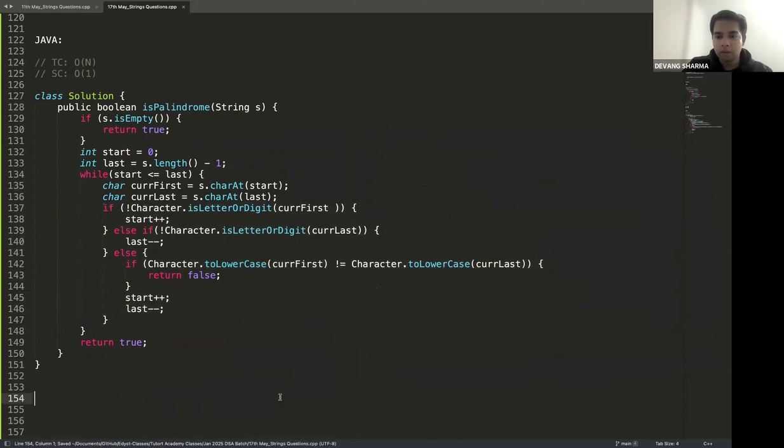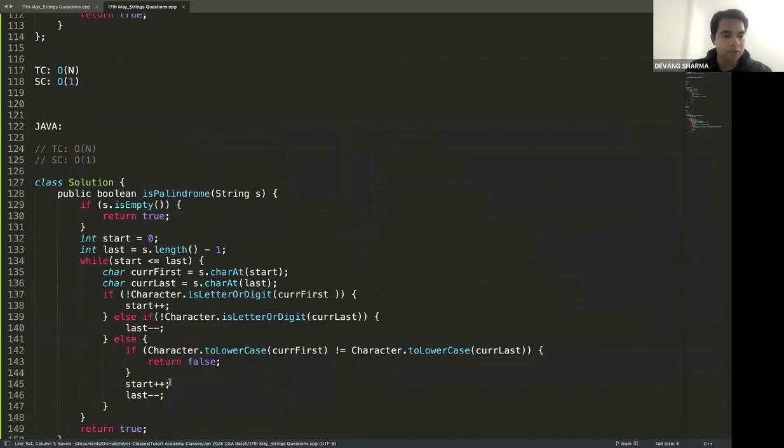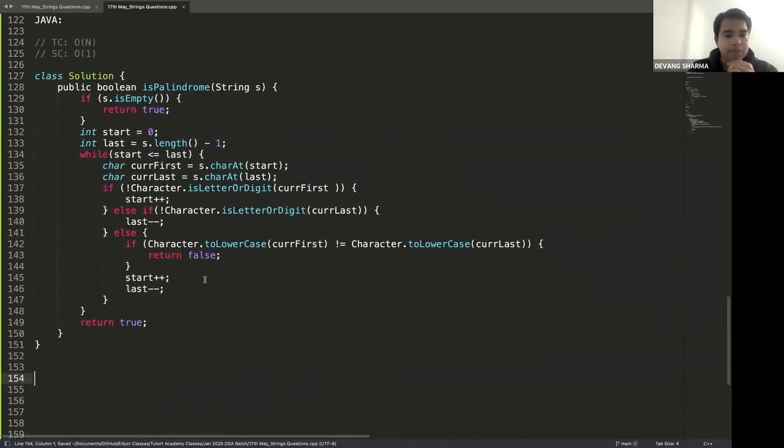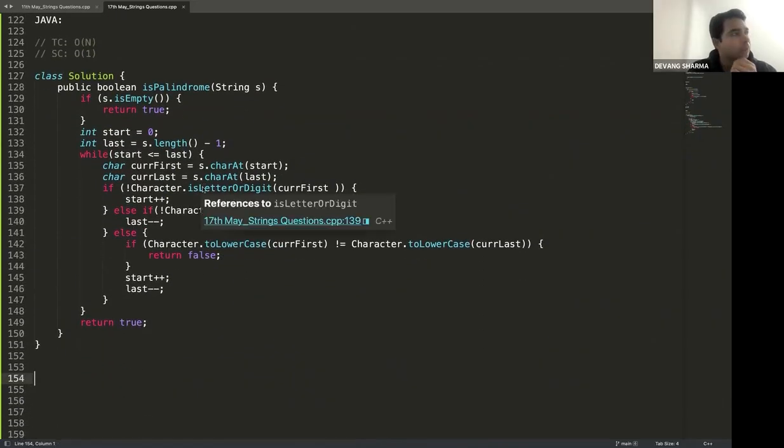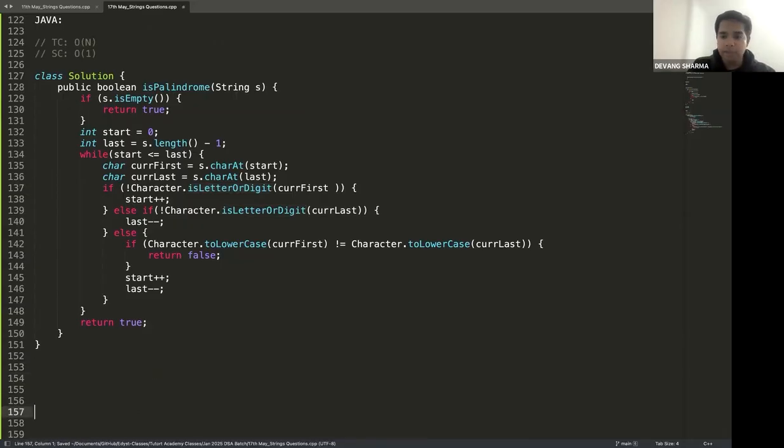Okay. Do you do it in JavaScript? I'm pretty sure there would be somebody who has solved it in JavaScript. I have not solved it, but I'm pretty sure somebody has. So in JavaScript, there should be a default method for checking letter or digit. Let me check about it. Or if in the meantime anybody has solved it, let me know.